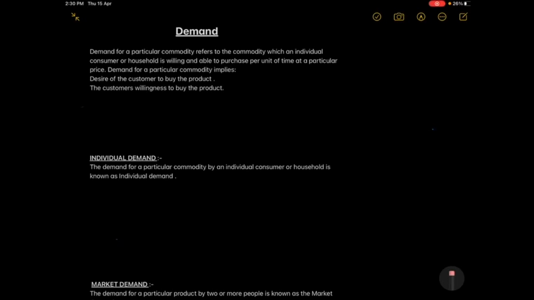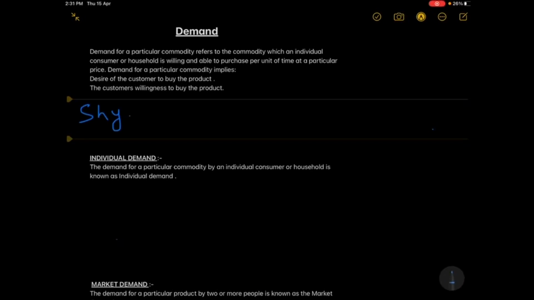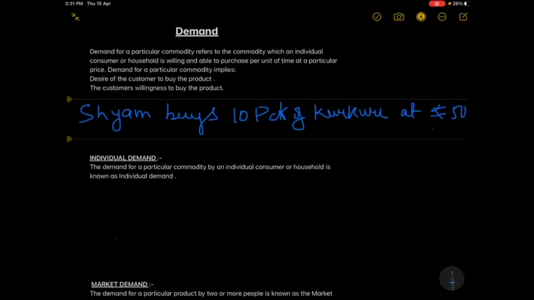So for example, if I write Shyam buys 10 packets of kurkure at rupees 50.